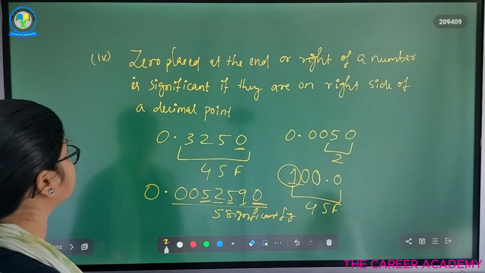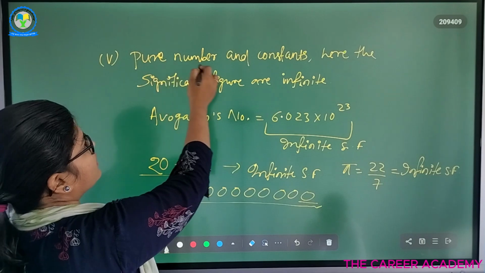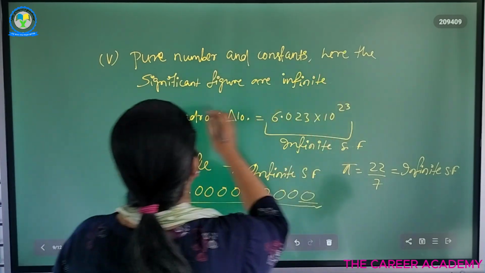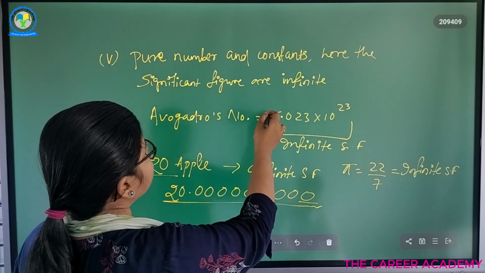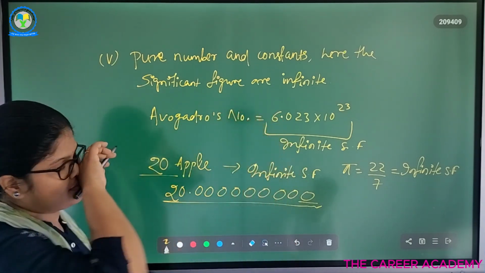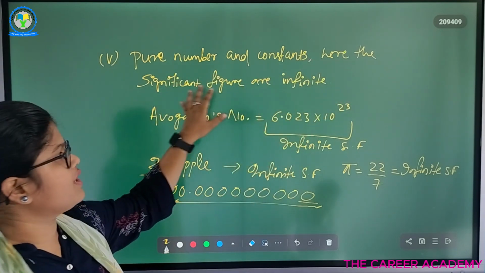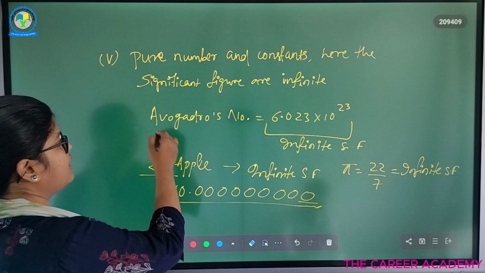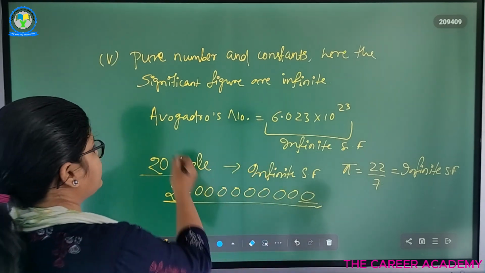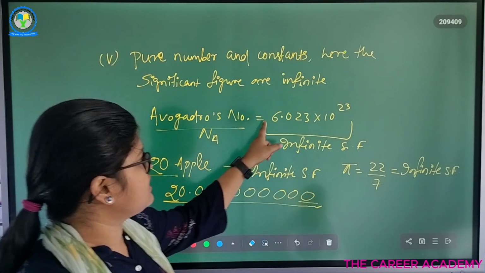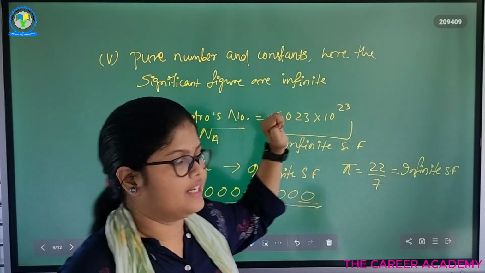Okay. So next, pure numbers and constants: here the significant figures are infinite. Let's take a constant, our Avogadro's number N_A, which is 6.023 into 10 to the power 23.